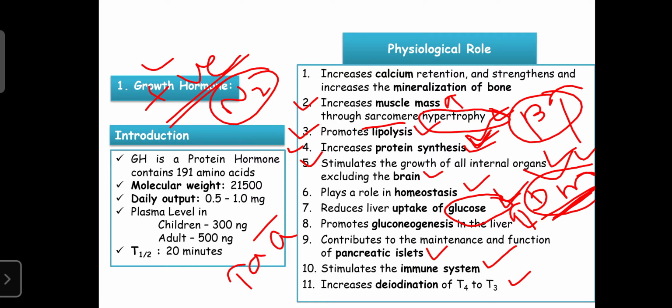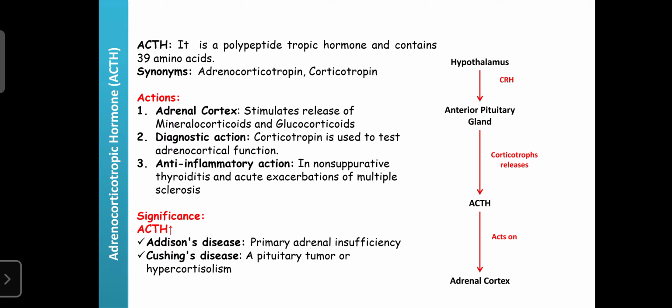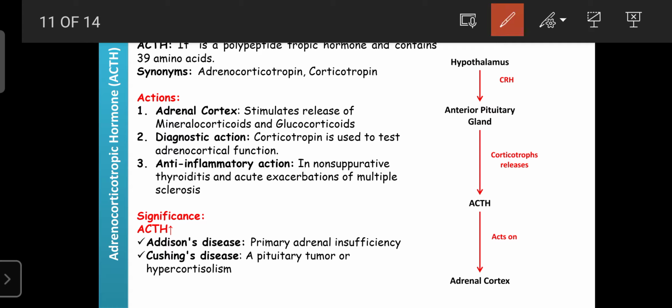So next we can discuss ACTH, also known as the adrenocorticotropic hormone. ACTH is also a hormone from the anterior pituitary gland. It is secreted from a special type of cells known as the corticotropes. Here ACTH is a polypeptide hormone. It consists of 39 amino acids, and the synonyms for ACTH are adrenocorticotropins and corticotropins.